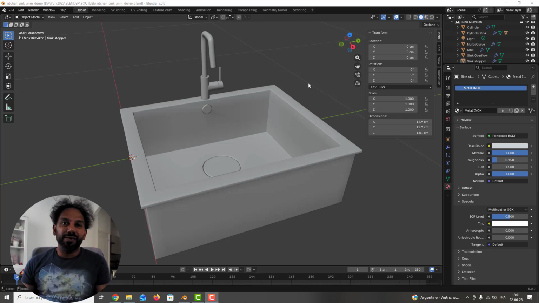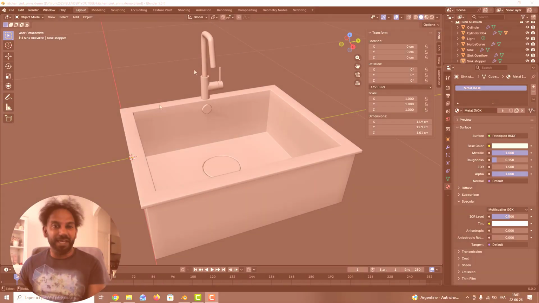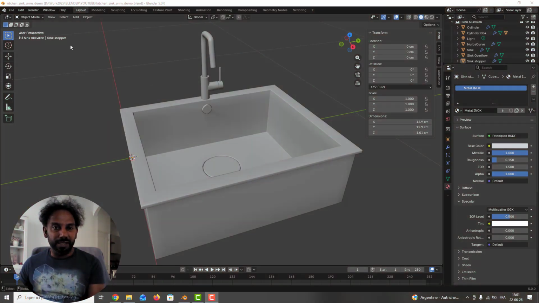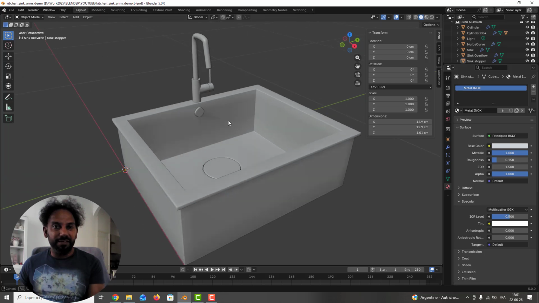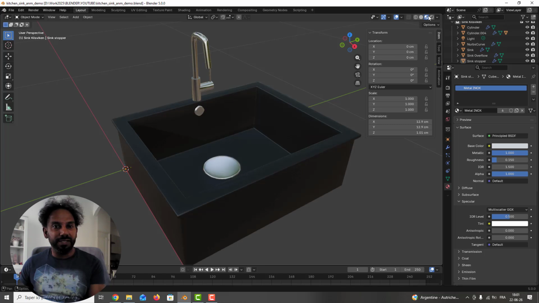Hi, in this tutorial we will see how we can do a kitchen sink. It will be a quick tutorial, so we will go really fast. First, you need a sink, of course, like this. I have modeled that. And you can see I have already put some texture with the metal and for the rest here.